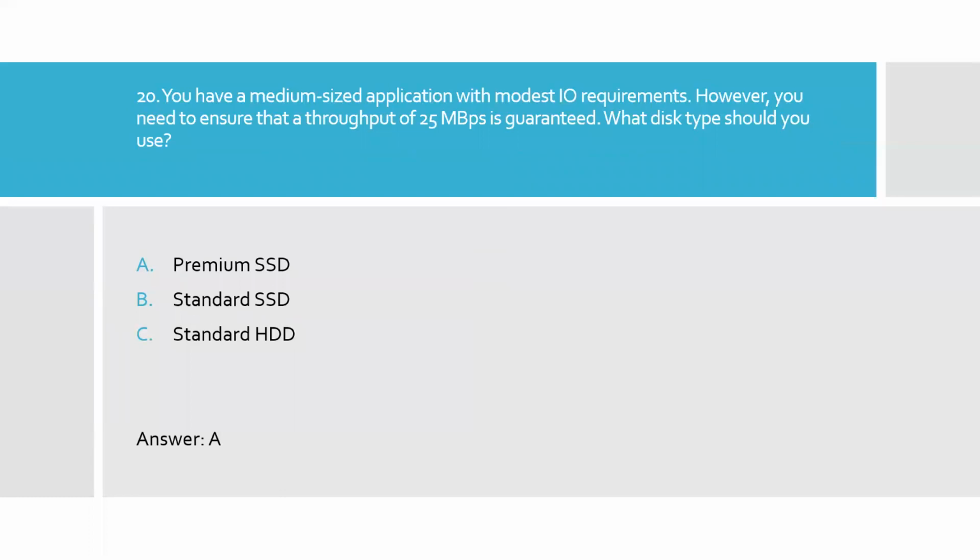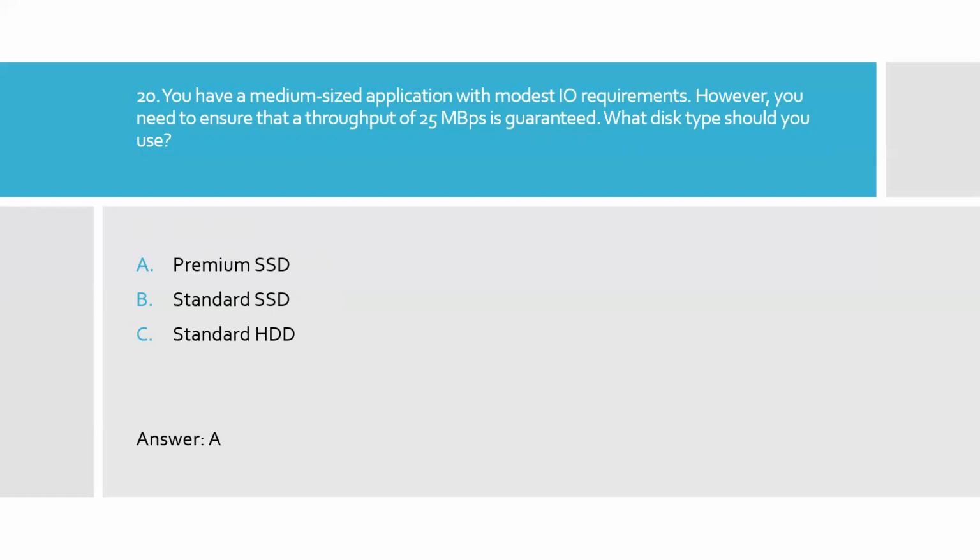Question 20. You have a medium-sized application with modest I/O requirements. However, you need to ensure that a throughput of 25 Mbps is guaranteed. What disk type should you use? A. Premium SSD. B. Standard SSD. C. Standard HDD. Option A is the right answer. Premium SSD gives high performance.